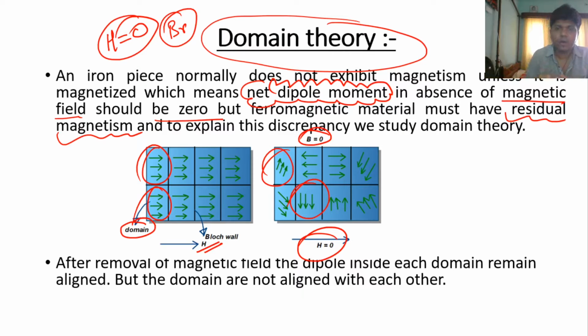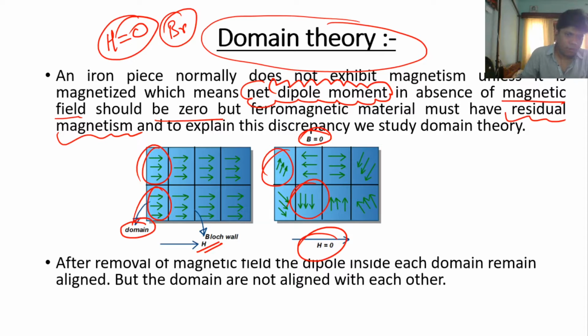So the conclusion is that the net dipole moment in the absence of a magnetic field will come out to be 0. Right.